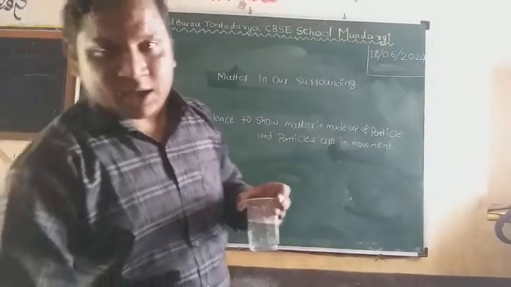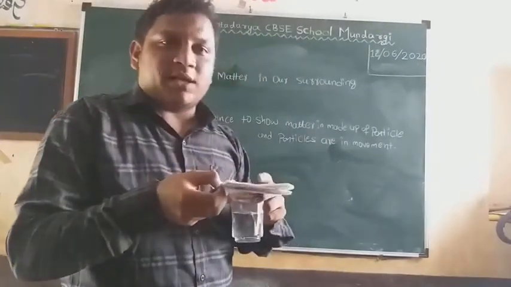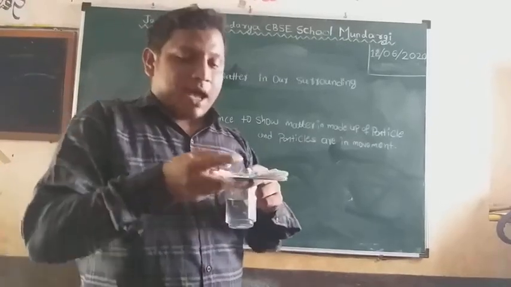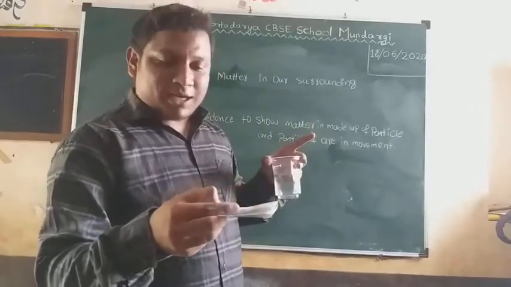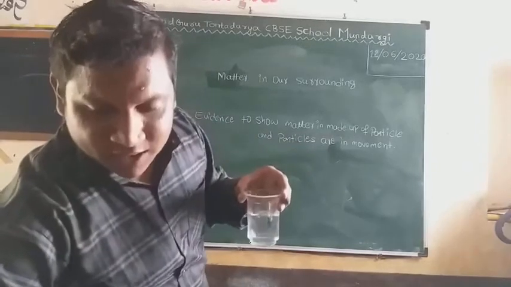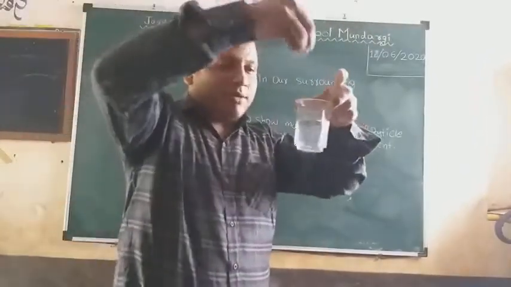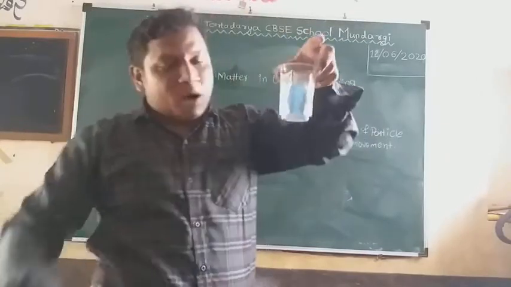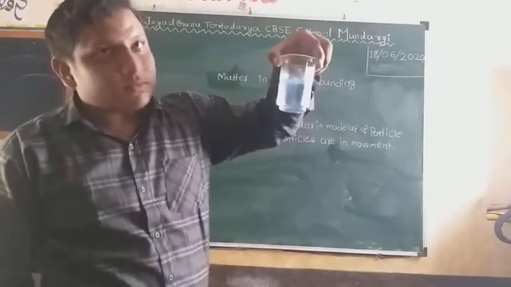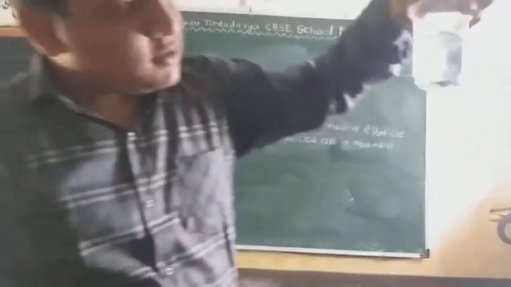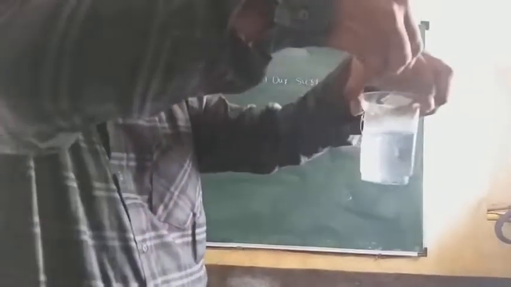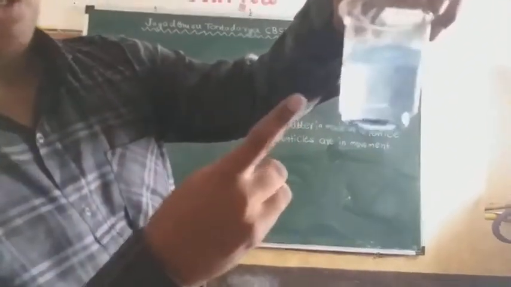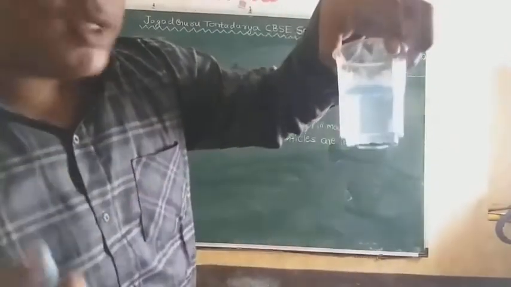Then take one chemical, that is copper sulfate. This copper sulfate is blue in color. When I add solid copper sulfate to the water, is this copper sulfate also matter? Yes, because it has some mass and occupies space. Because of that, when I add this solid copper sulfate to water, what happens to the water? See here, the color is going to change from colorless to blue. Yes or no? The water turns from colorless to blue without stirring.